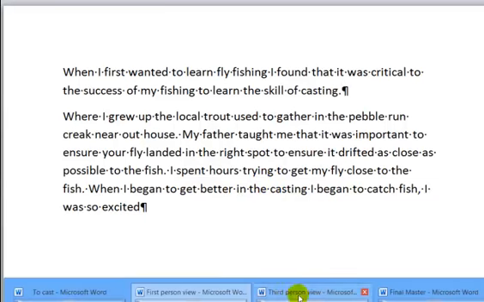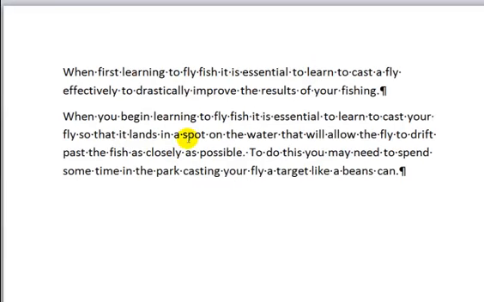Then I go to the third person view and I do it in the third person for that paragraph. So it reads, when you begin learning to fly fish, it is essential to learn to cast your fly so that it lands in a spot in the water that will allow the fly to drift past the fish as closely as possible. To do this, you may need to spend some time in the park casting your fly to a target like a can of beans. Okay, so you can see they're similar concepts to the original article, but they've been rewritten in such a way that they're unique to you.